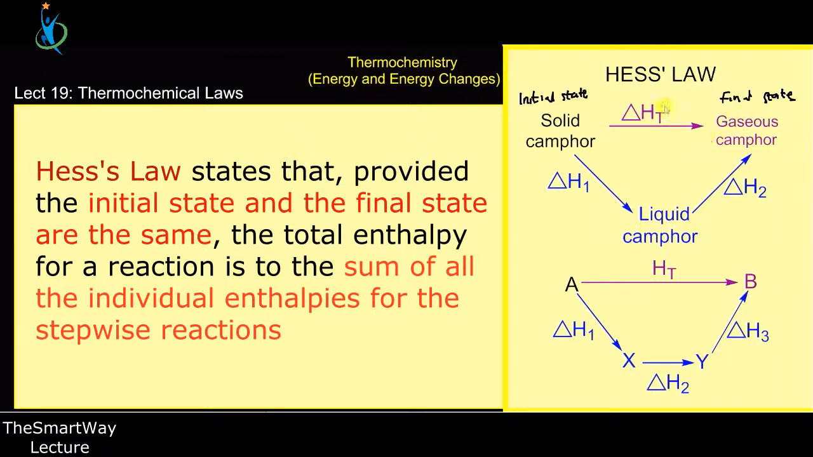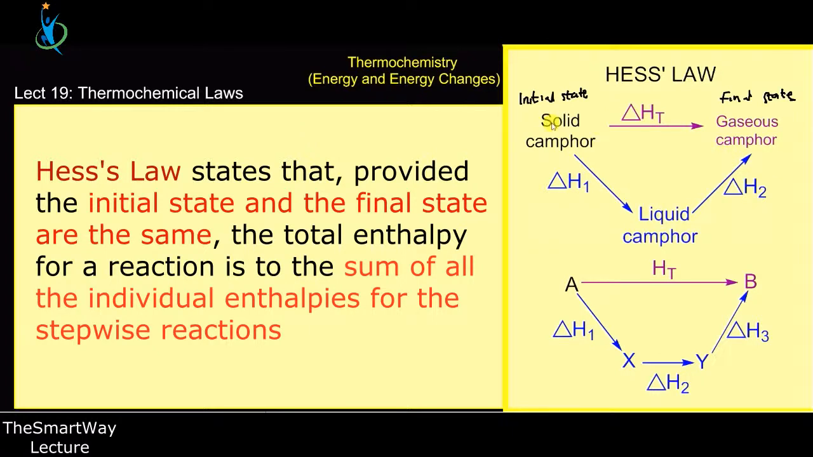Now, Hess's Law says that provided the initial and the final state are the same, the total enthalpy for a reaction is the sum of all the individual enthalpies for the stepwise reactions. It is the sum of the enthalpy change for all the stepwise reactions.